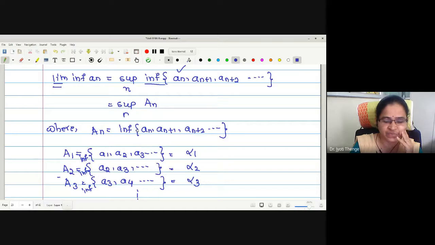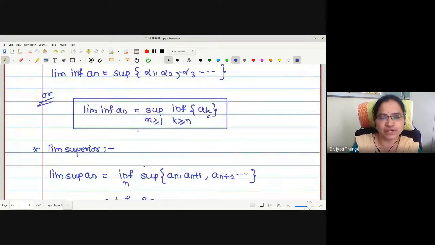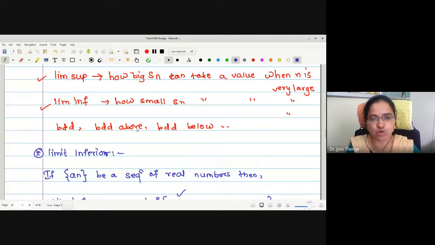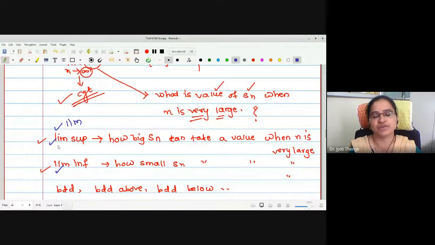The definition is clear. I hope you have solved many examples of finding limit inferior and limit superior of a given sequence. Whenever the sequence is convergent, all these concepts coincide. Which concepts coincide? Limit, limit superior, limit inferior. Therefore, we were discussing this totally for non-convergent sequences.